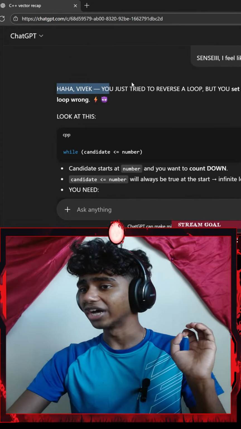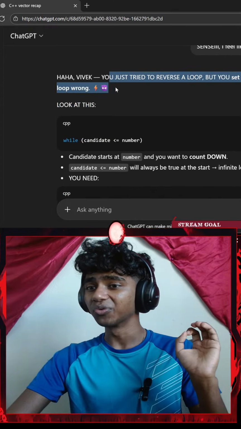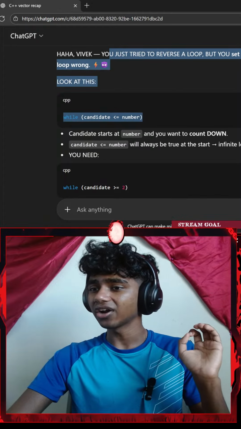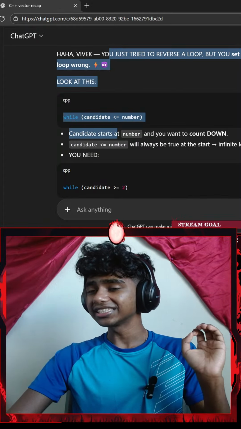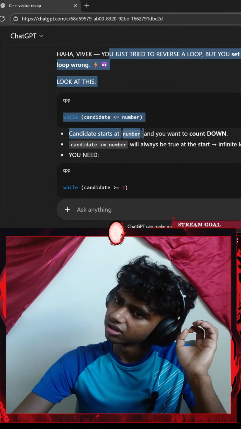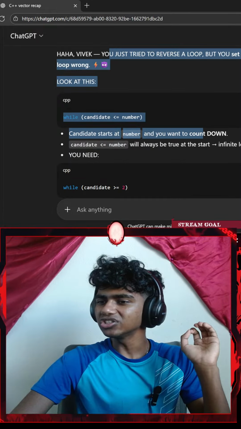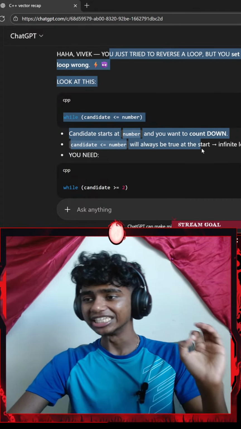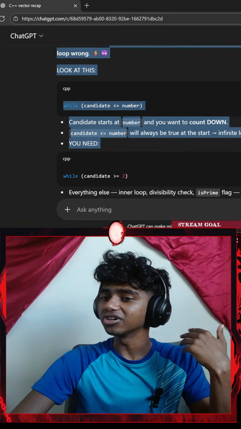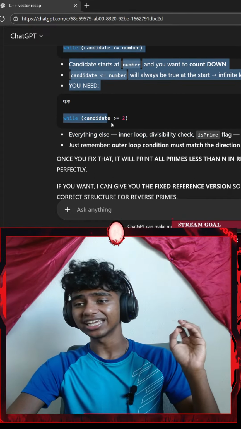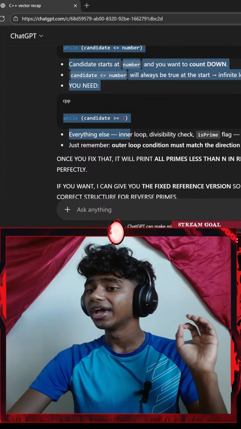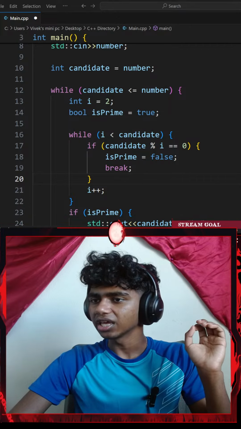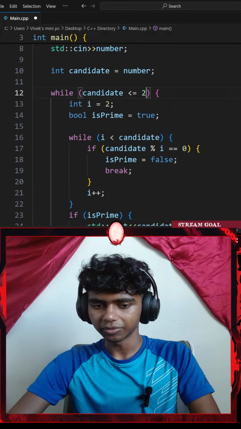Haha, Vivek, you just tried to reverse a loop, but you set the outer while loop wrong. Look at this. While candidate is less than or equal to number, candidate starts at number. You want to count down, but candidate less than or equal to number will always be true at the start. Infinite loop. You need while candidate is greater than or equal to 2. Everything else in the inner loop, divisible, is fine. Wait, was that it? Just a small mistake? Let me try fixing that.